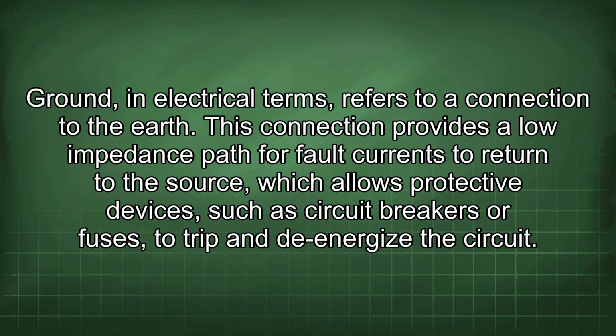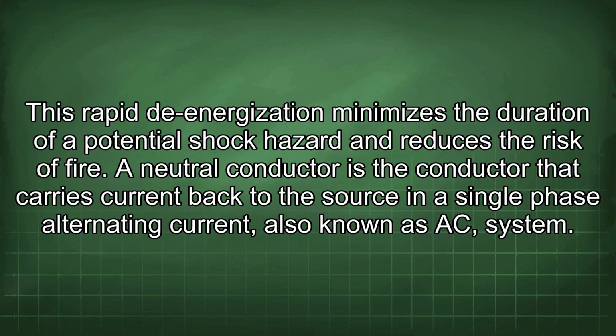Ground, in electrical terms, refers to a connection to the earth. This connection provides a low impedance path for fault currents to return to the source, which allows protective devices, such as circuit breakers or fuses, to trip and de-energize the circuit. This rapid de-energization minimizes the duration of a potential shock hazard and reduces the risk of fire.